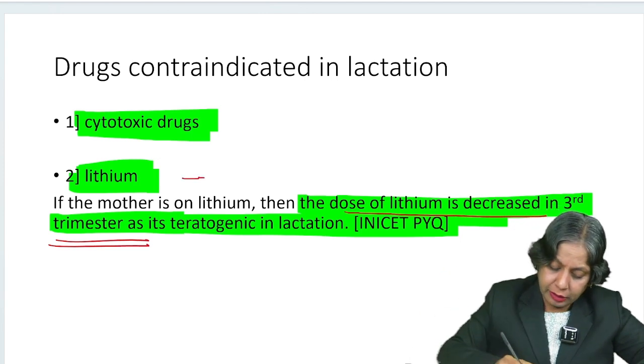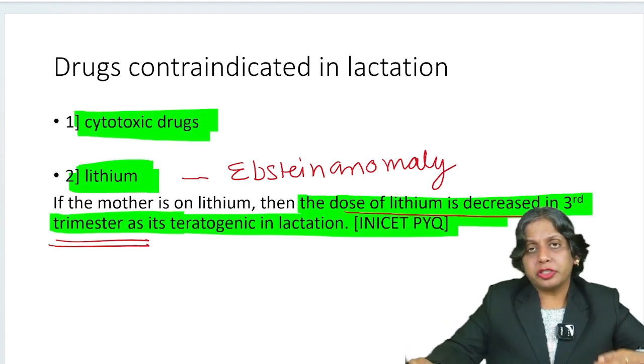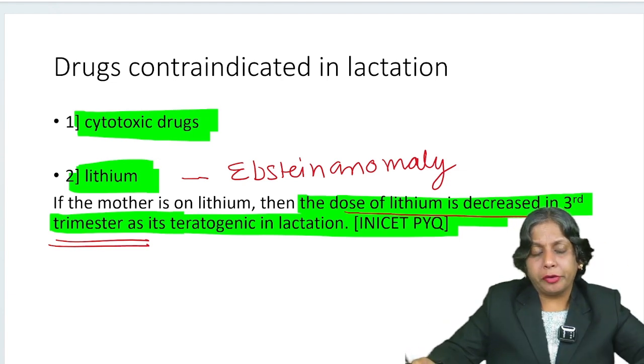Lithium causes Ebstein anomaly, right? And it is basically the shifting of the atrioventricular valve.